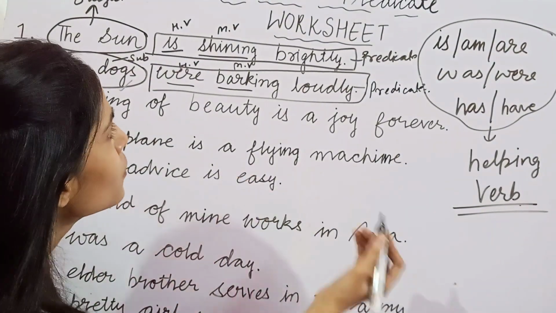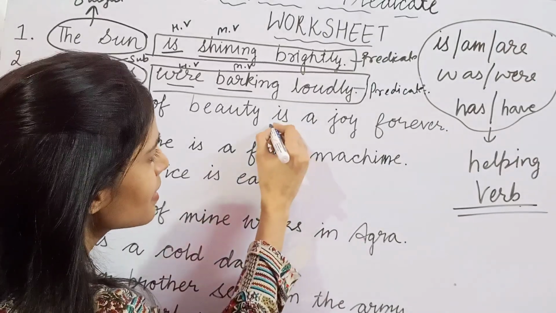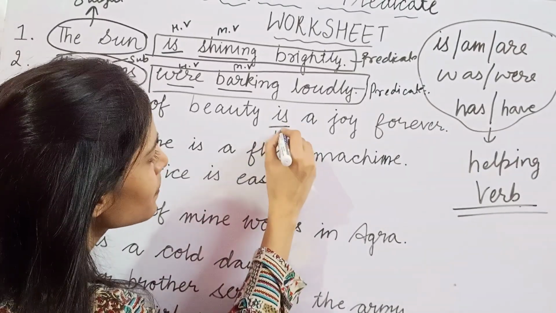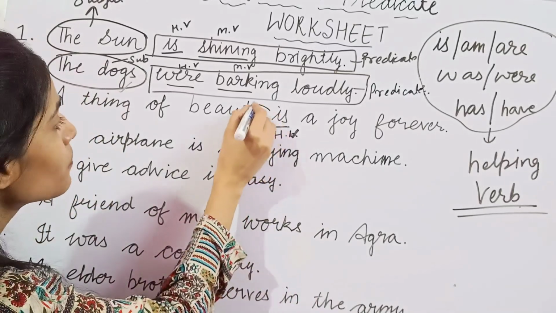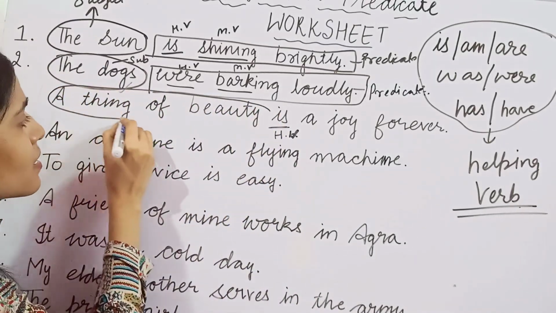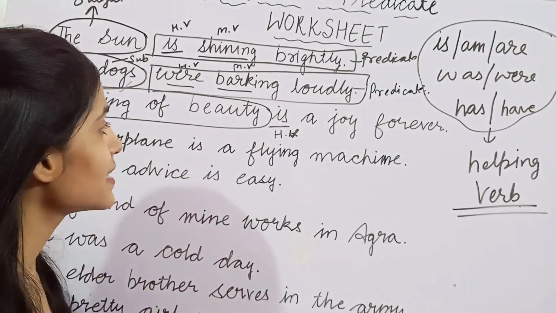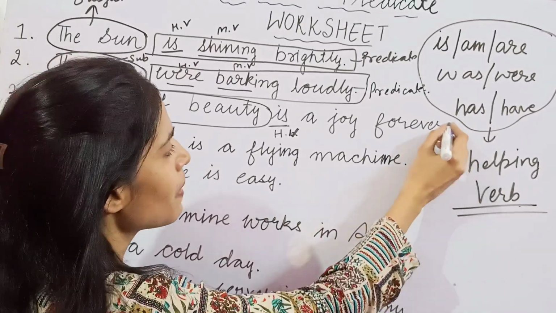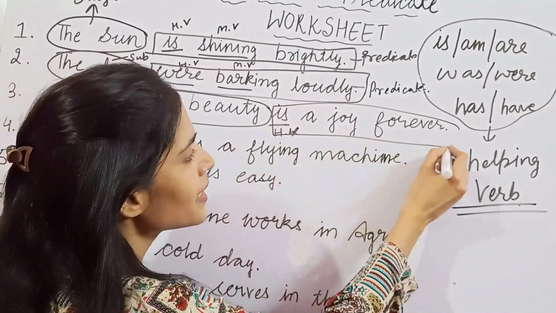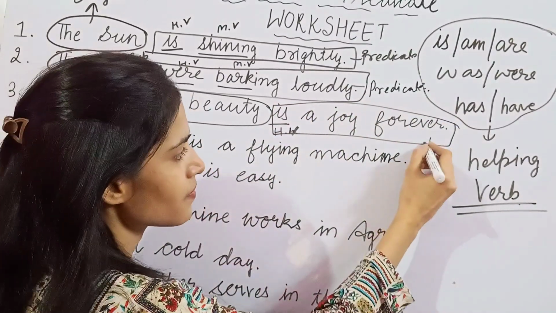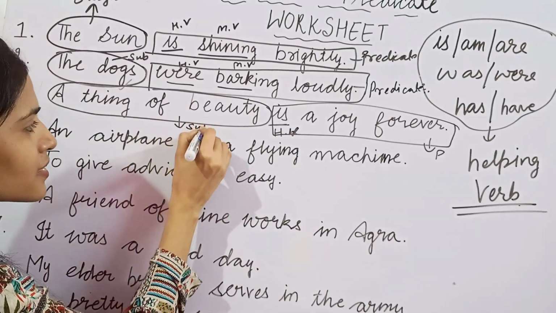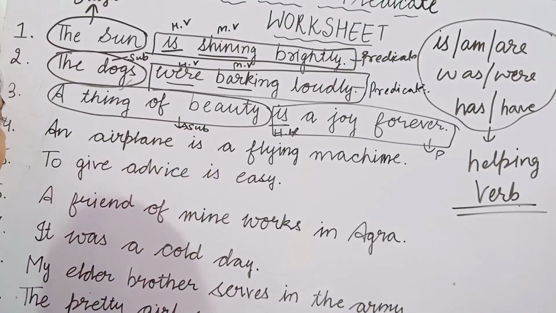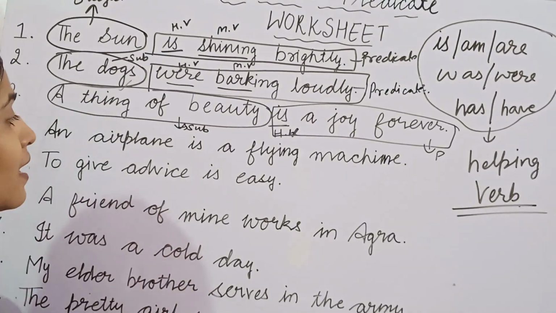Here there is no main verb, so it is a helping verb. So a thing of beauty, this whole part, is the subject of this sentence, and this whole part becomes the predicate.